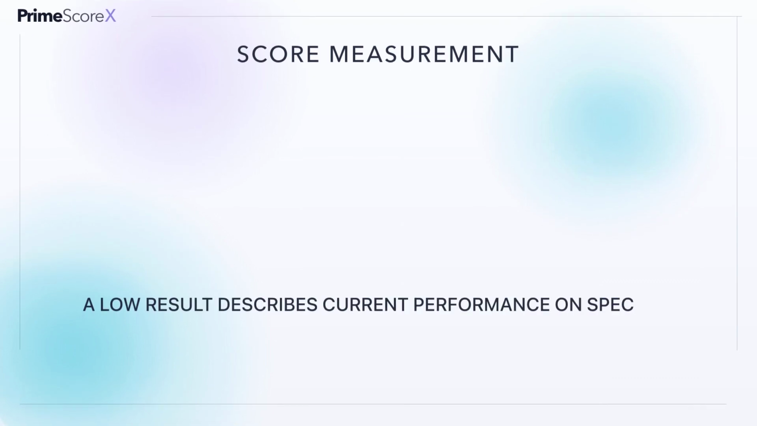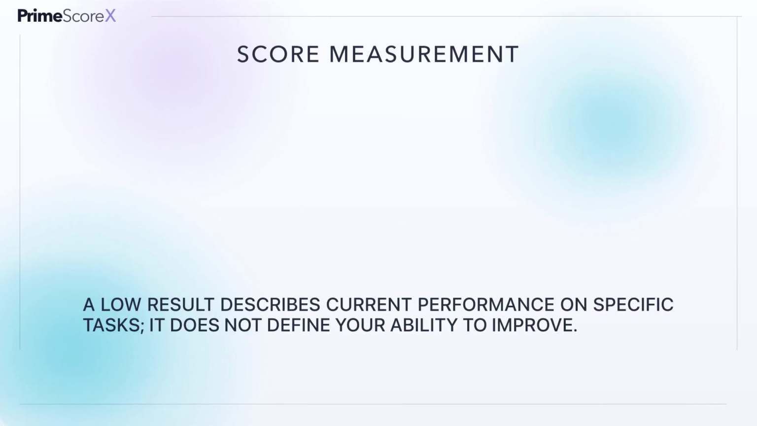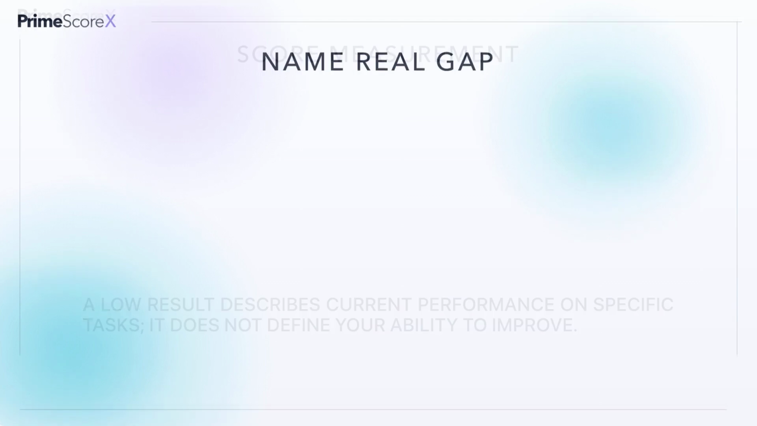A low score can trigger a broad conclusion: I am bad at math, or I will never pass. But the score is narrower. It measures performance on specific tasks at one point in time. Ask which skills and behaviors created the result, and which one should be corrected first.